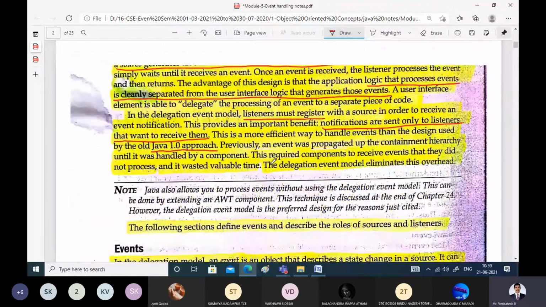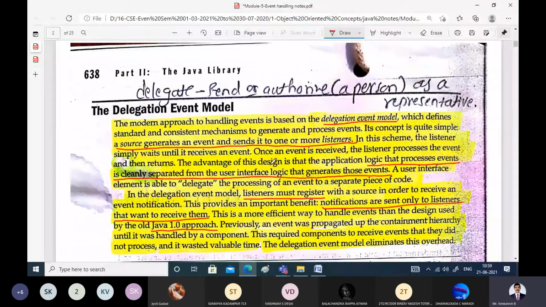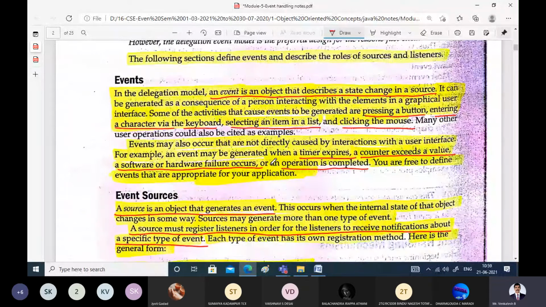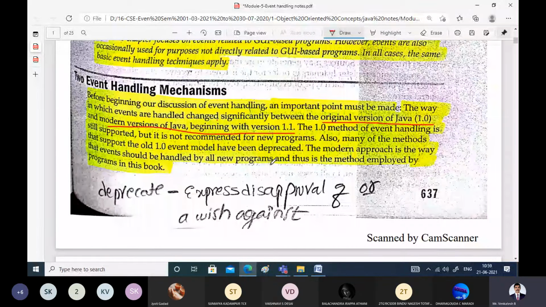let us see, there are two ways of handling events. The difference is basically in which version of Java we are using. There are two different versions: the original version of Java, that was 1.0, and the present modern version, that is 1.1. Based on the version of Java, the event handling mechanism will differ. How it is going to differ, we'll explain later.